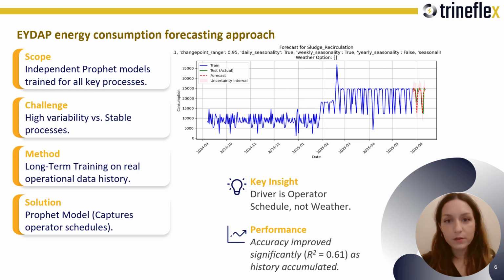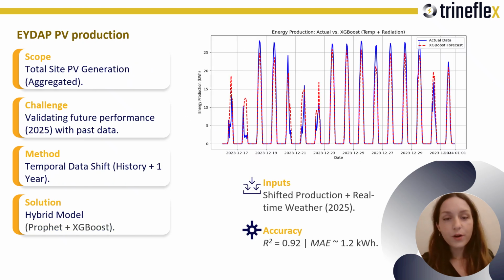On the supply side, we forecasted site-wide photovoltaic production. We needed to test the future pilot period using historical data, so we used a temporal shift. We moved valid photovoltaic production timestamps forward by 1 year and then compared predictions against the shifted future period. The result is a close match, meaning the model captures most of the variability in photovoltaic output. Operational takeaway is that the photovoltaic forecasting helps decide when to schedule energy-intensive tasks to match renewable availability and reduces risk when committing flexibility.